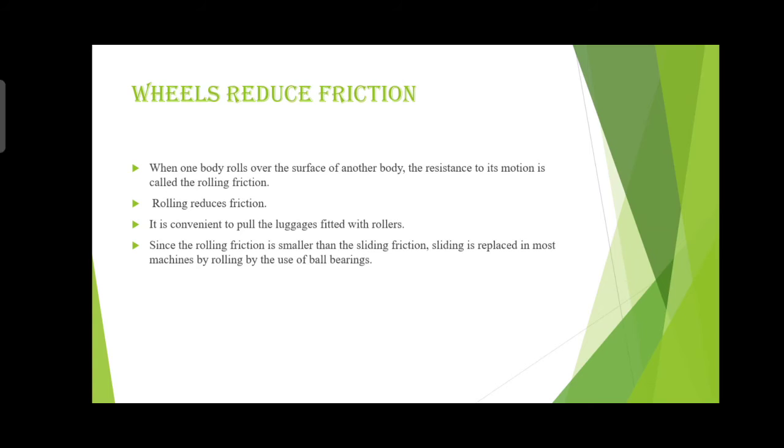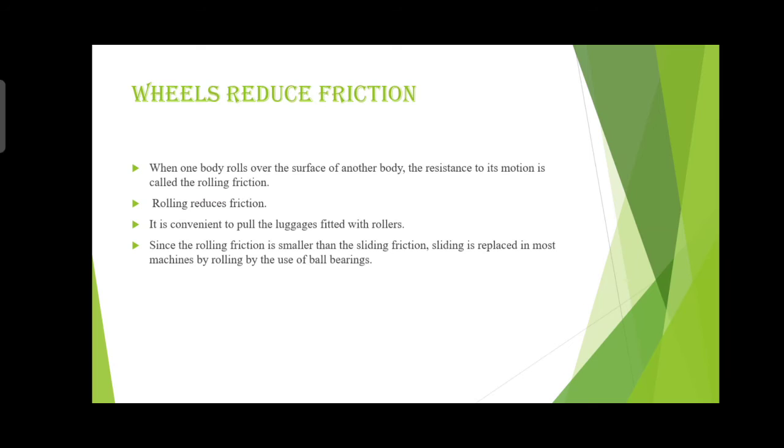Rolling reduces what? Friction. Because one body rolls over the surface of another body, the friction is reduced.